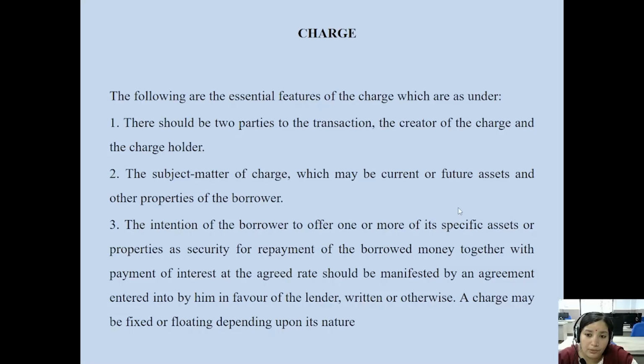So the creator of the charge is the company, and the charge holder is the bank. A charge may be fixed or floating. I've already explained this; it may be fixed or floating depending upon its nature. A fixed charge is there, a floating charge is there. The charge is manifested by an agreement entered into by the company in favor of the lender. It must be in written form.